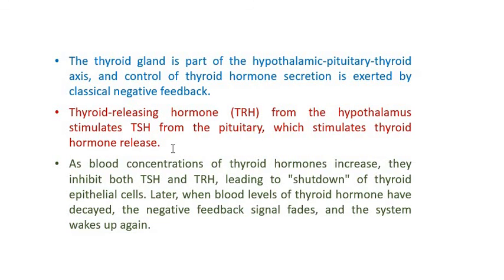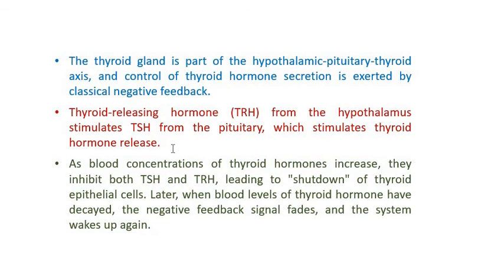The magnitude of the TSH signal also sets the rate of endocytosis of colloid. High concentration of TSH leads to faster rates of endocytosis, and hence thyroid hormone release into the circulation. Conversely, when TSH levels are low, rates of thyroid hormone synthesis are low and release also diminishes.